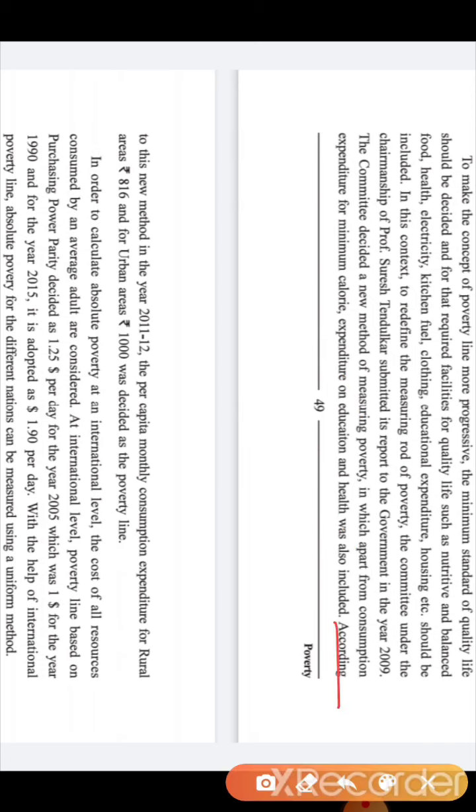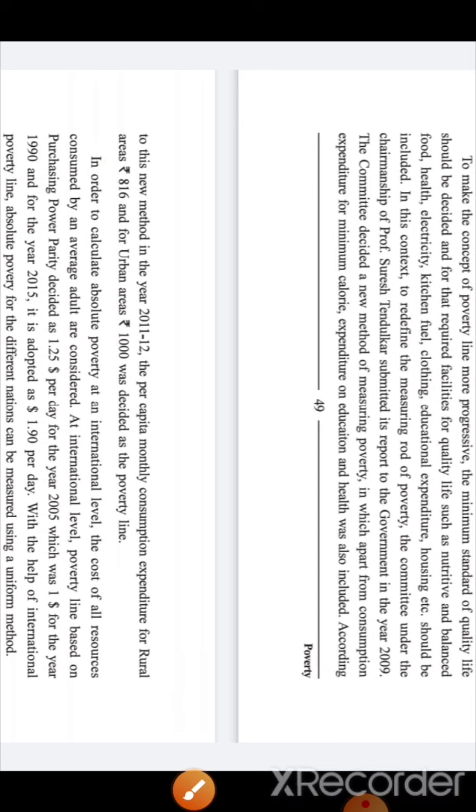According to this new method, in the year 2011-12, the per capita monthly consumption expenditure for rural area was decided at 816 rupees, that minimum one person should get 816 rupees, and for urban area rupees 1000 was decided for defining the poverty line.